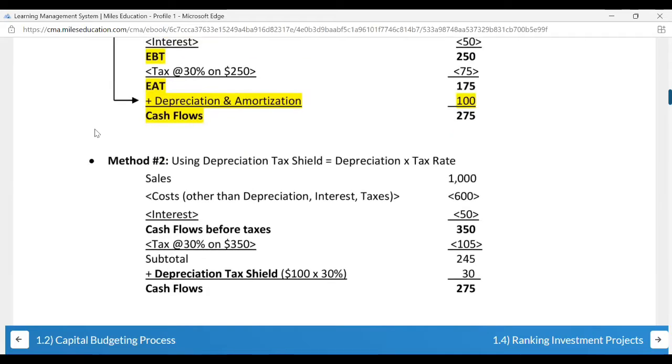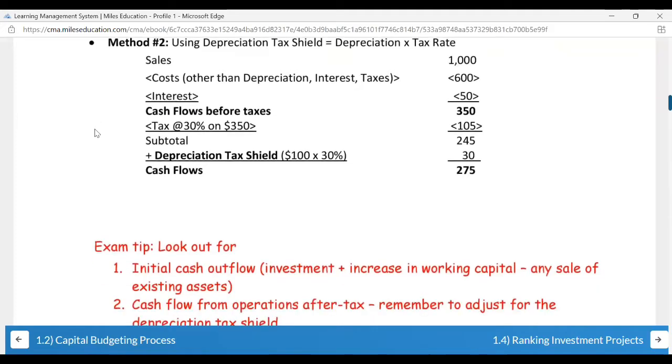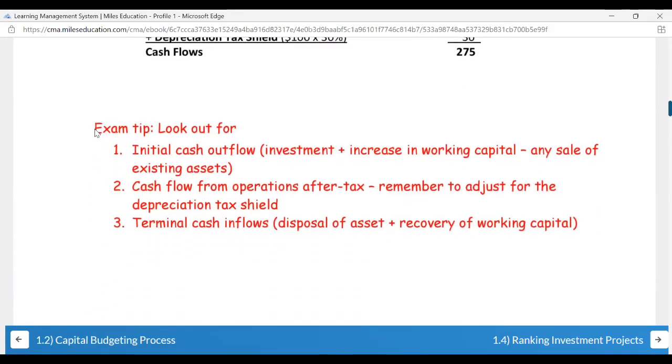The second method you can also do, but I suggest you go for the first one. From sales, you subtract your cost and interest to get cash flows before taxes, and then you add back the tax shield instead of adding the entire depreciation amount. Exam tip: look out for initial cash outflow and cash flow from operations after tax, and remember to adjust for depreciation. Tax shield if you're going for the second method, and only depreciation if you're going for the first method.